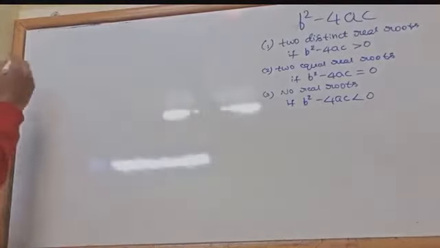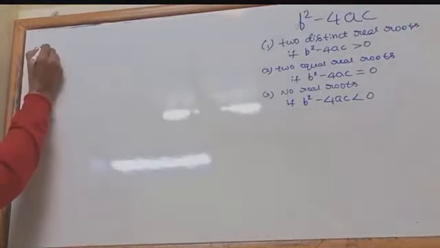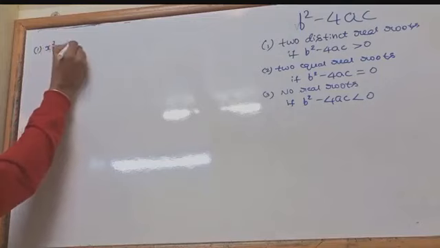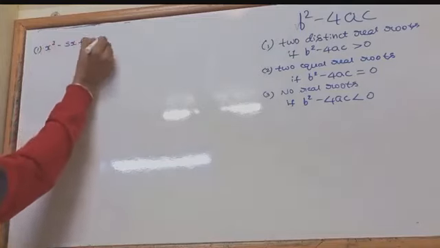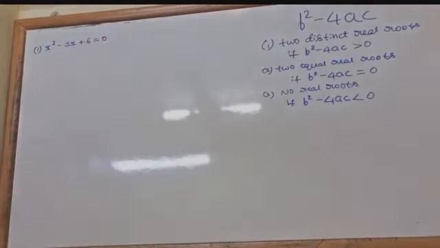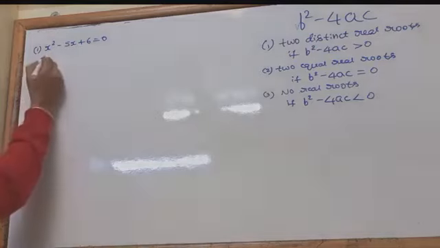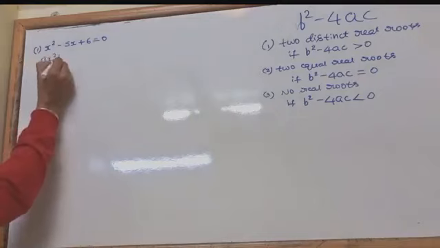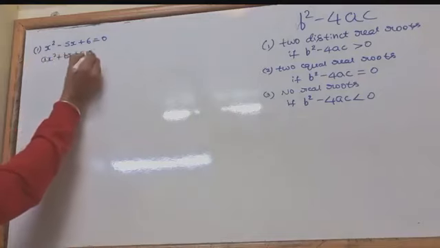Okay. First question as usual, I will give one. x square minus 5x plus 6 equals to 0. First we need to identify whether it's in the standard form or not. Is it in a standard form? Yes. What's the standard form? ax square plus bx plus c is equal to 0.